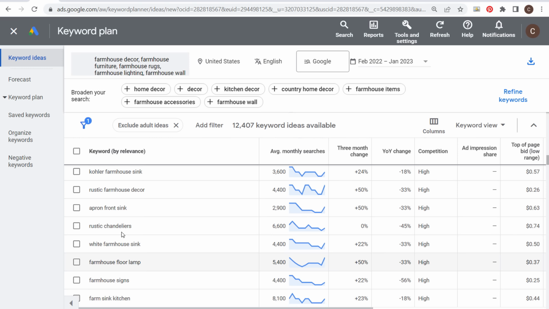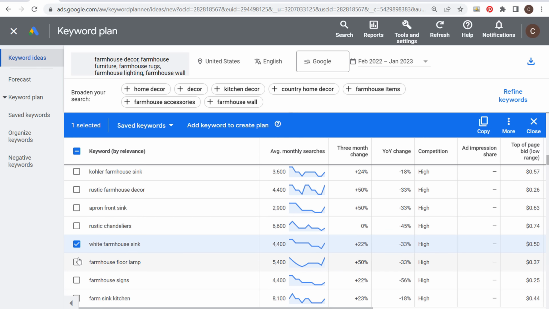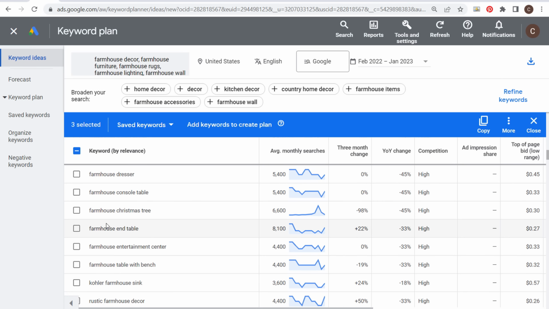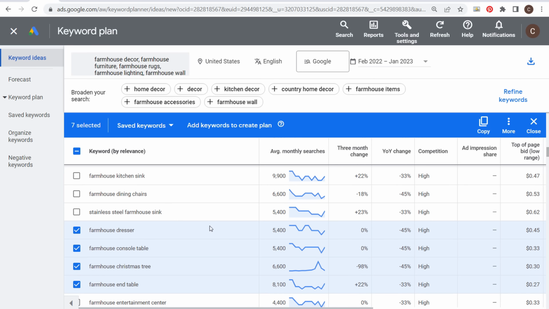Now, a couple of other things you can do with the Keyword Planner is you can go through here and say, okay, I have a page on my website for white farmhouse sinks, for floor lamps, for farmhouse signs, and I have a page on my website for farmhouse end tables, for Christmas trees, for console tables, for dressers. So let's just say I keep going through here. I select every single keyword where I have a relevant landing page where I can send traffic to. So I want to target this keyword within my campaign. So we have these different keywords selected. We can add keywords to create a new plan.